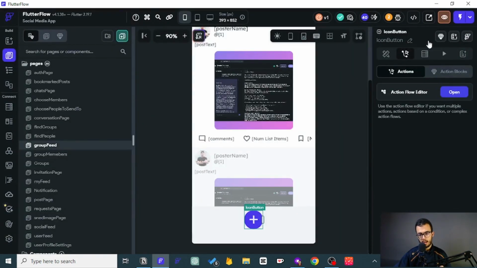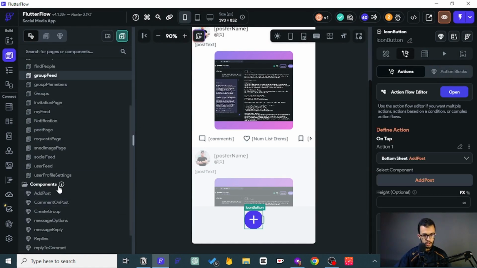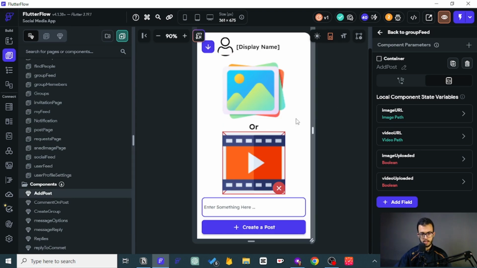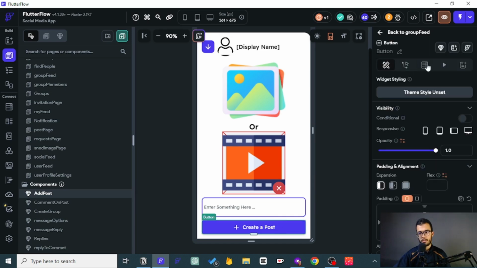Good. And well, this is the trick. This component is a general component we use when we want to post something in the social feed, and we also use it to post in a group, but that's something that is not making me comfortable. So I think I want to change it a bit.